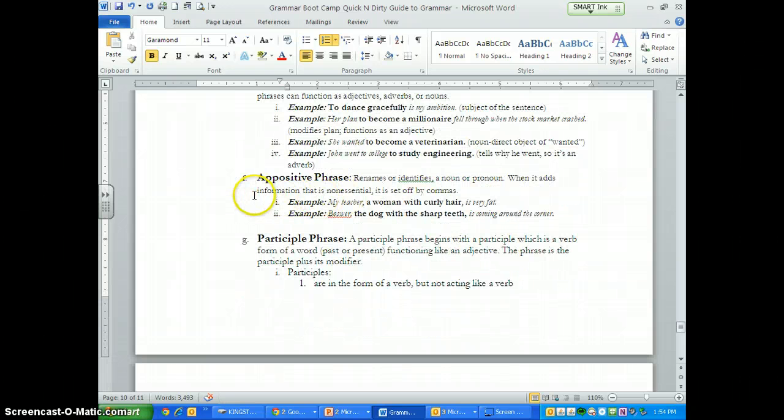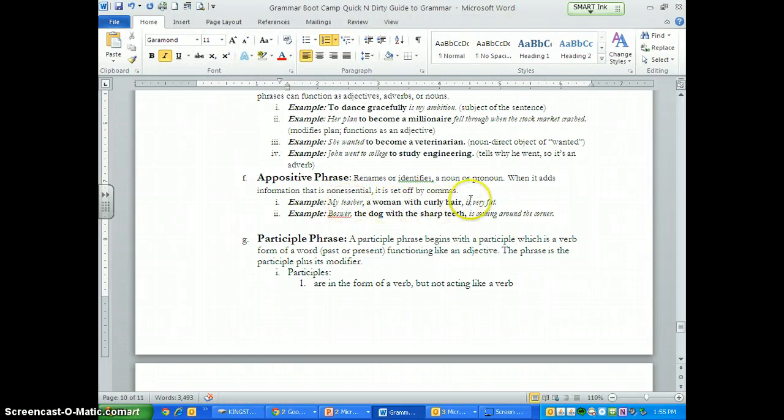Next one, appositive phrases. You use these all the time, you're just not aware that you use them. They are a phrase that refers back to the noun or pronoun before it. So let's look at the example. Oh yeah, and it's also non-essential. It's not always non-essential, but when it is, you're going to use commas. If you need that information there, then you're going to leave the commas out.